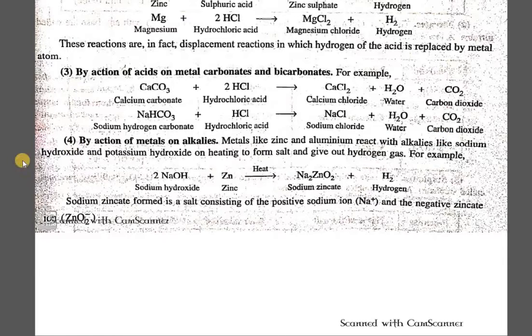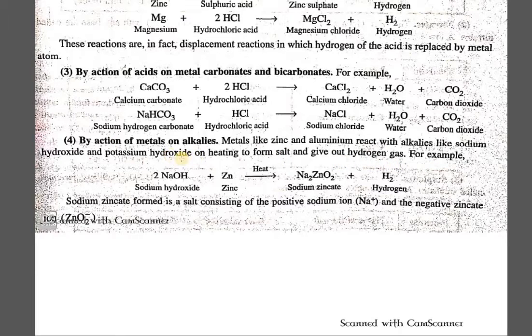Now there is one more method, although not so common, but we can always utilize it for the formation of salt, particularly zincate salt and aluminate salt. This is again the same reaction which has already been dealt with in the chemical properties of acids. If you see the action of metals on alkalis, metals like zinc and aluminium react with alkalis like sodium hydroxide or potassium hydroxide on heating to form salt and give out hydrogen gas.